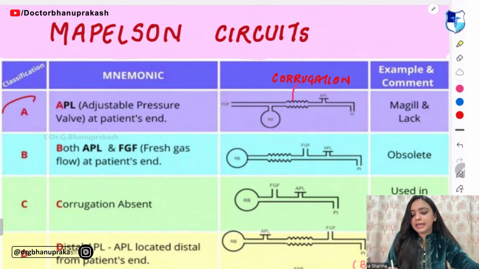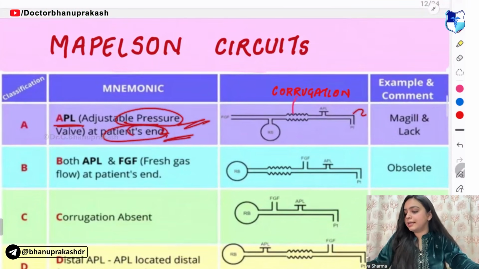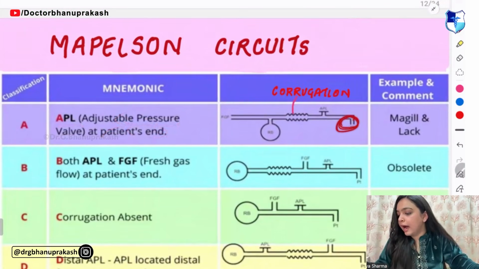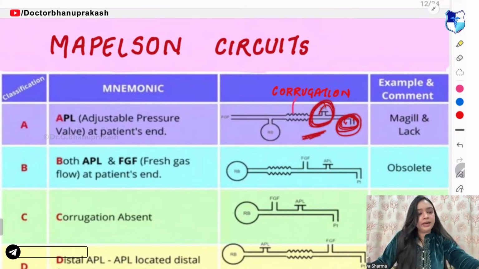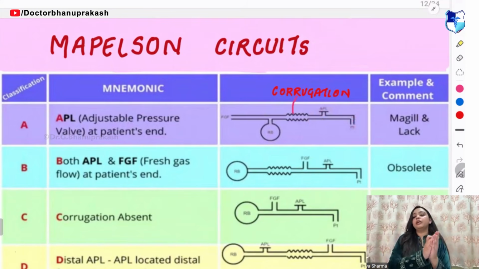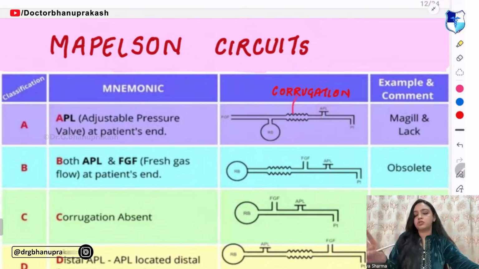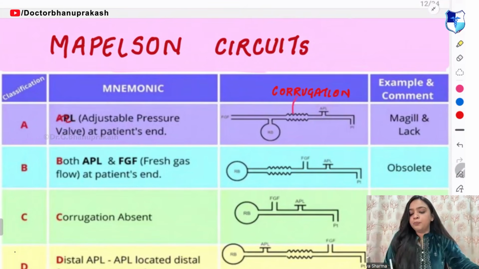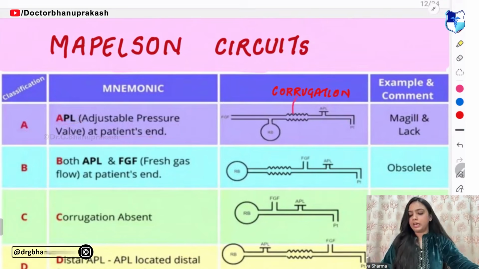Now, in type A, the adjustable pressure valve is at the patient's end. This is the patient end and here you are able to see the APL. Guys, focus on this Mapleson circuit very importantly because you will get 1 to 2 questions from it. So A for A: this valve is adjacent to the patient.